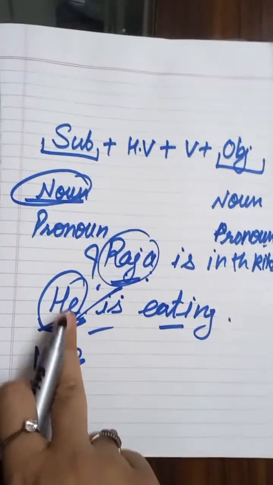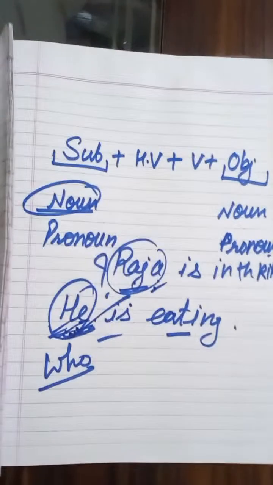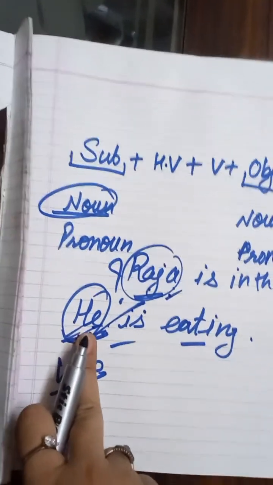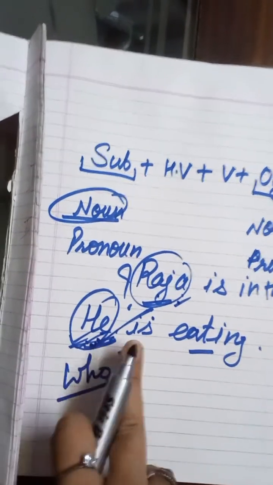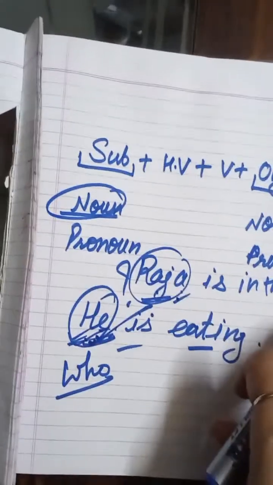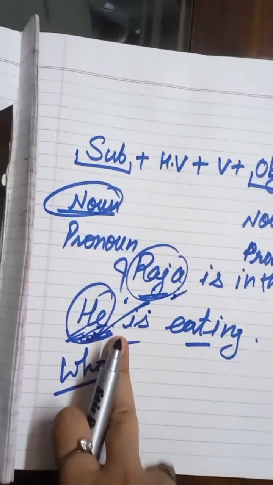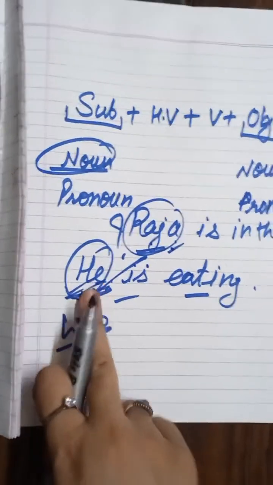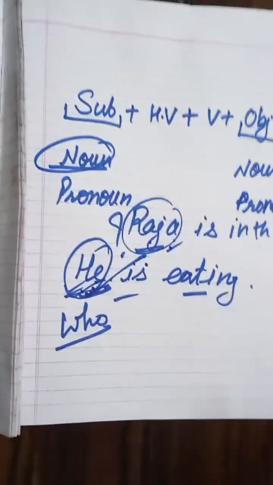Got the point? It will be useless if you say he is eating. In real life, if you use the word he, the person will be in front of you and you are indicating towards that person. In that case this he is important, and without introducing the name you can indicate who is eating. So they are interlinked.